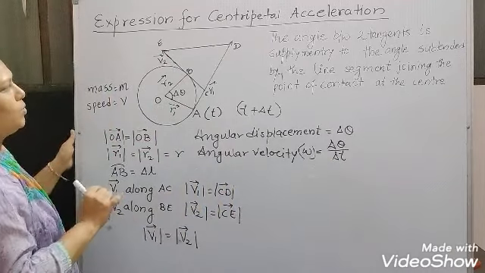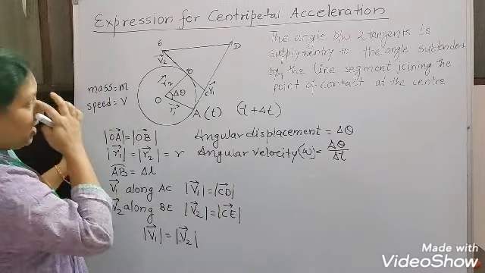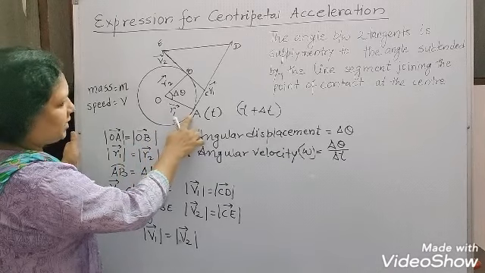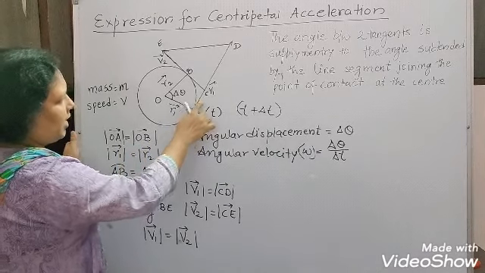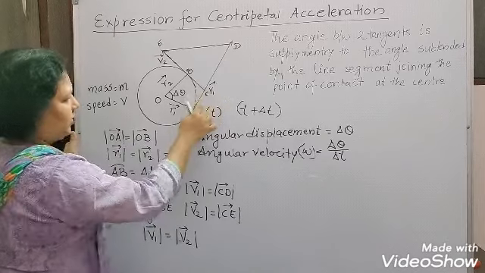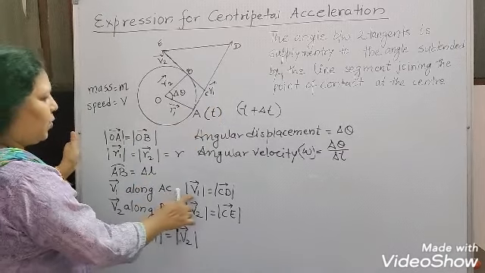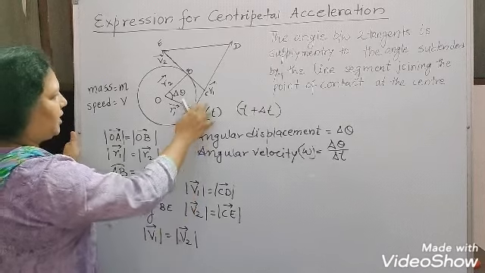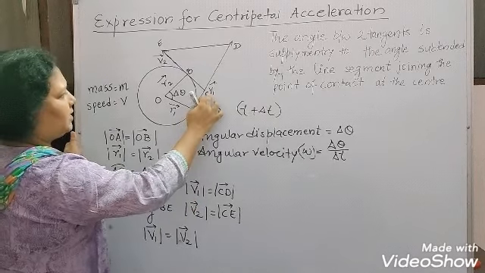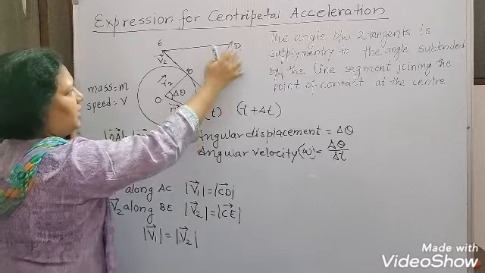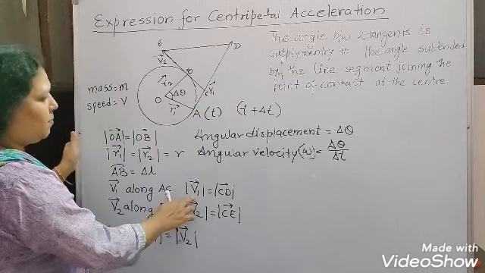Now the velocity at point A is v1, which is directed along AC, and v1 is represented by the side CD. The length CD represents the magnitude of v1.